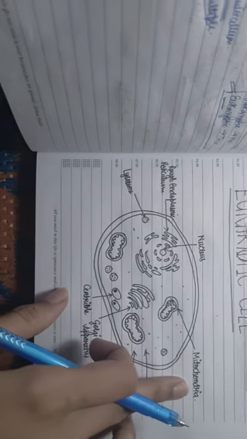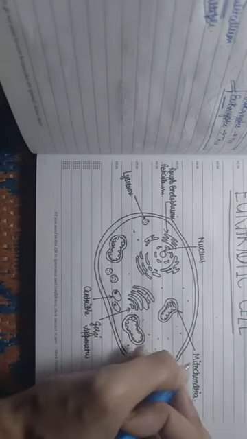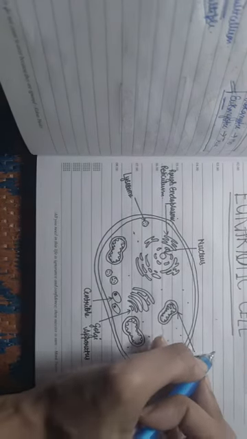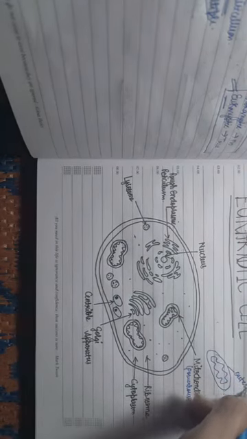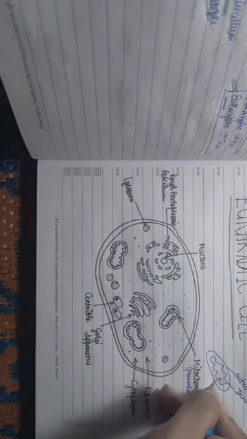Let's talk about the mitochondria. We all know that mitochondria is known as the powerhouse of the cell. If we look at the diagram, this is the outer mitochondrial membrane, this is the inner mitochondrial membrane, and the structures they form are known as the cristae.